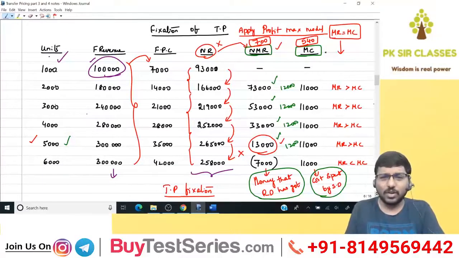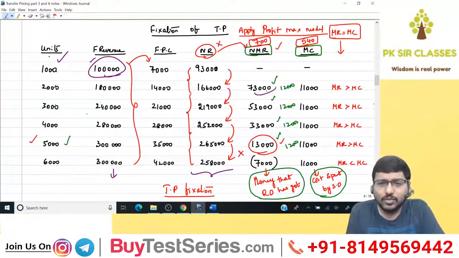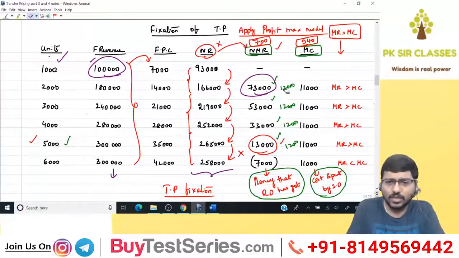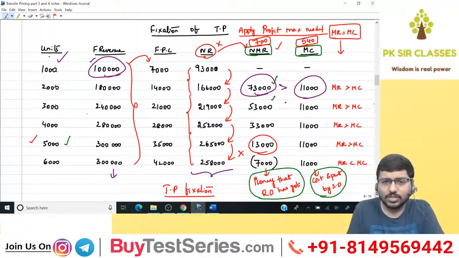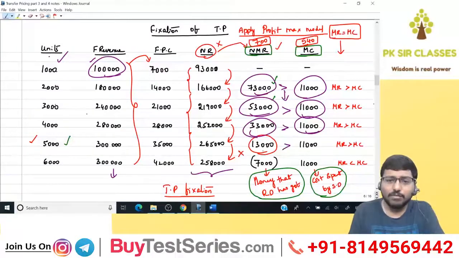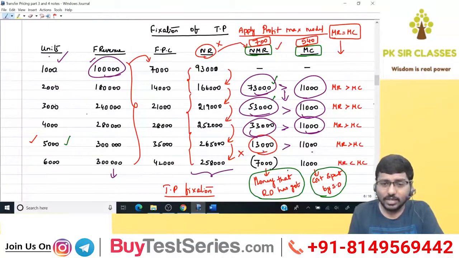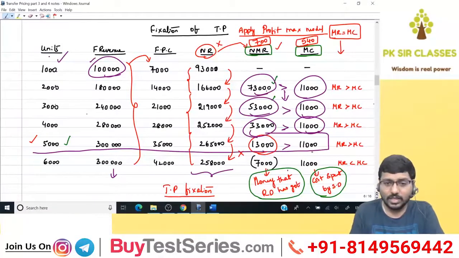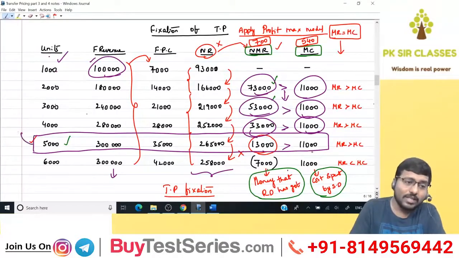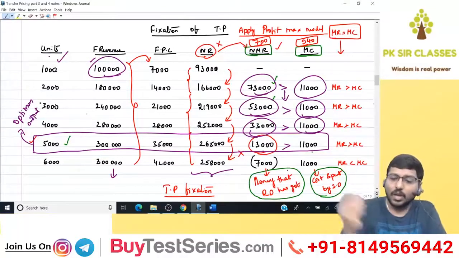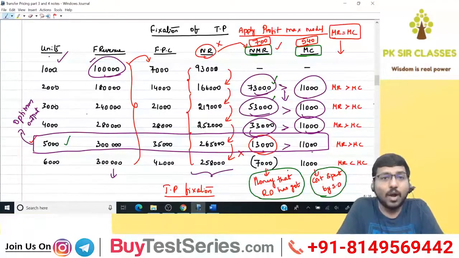I compared that with marginal cost. And what did I do? If marginal revenue is greater than marginal cost, I went to the next level. But here marginal revenue is less than marginal cost. Therefore, I stopped at the previous level, which is 5000 units, and I call this level the optimum output.